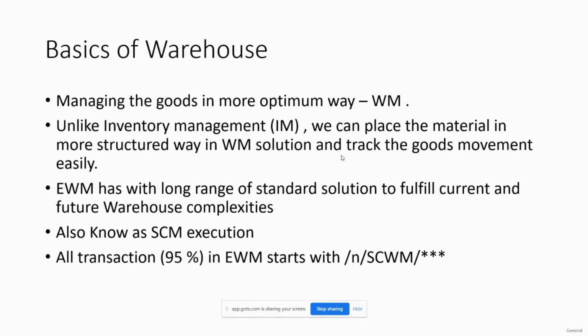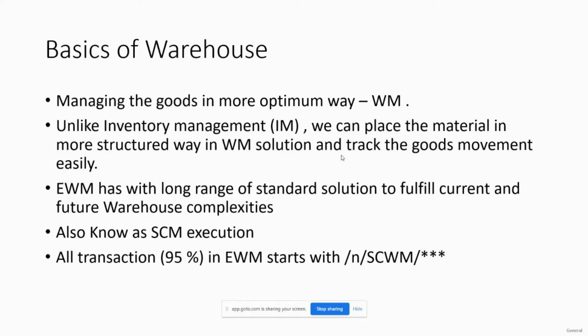Because supply chain management tool is generally known as APO, if I'm correct. Yes, the supply chain management tool basically has different sets in it. One set is APO, which basically deals with planning of activities. Another set of the supply chain management tool is EWM, which is basically used for execution.